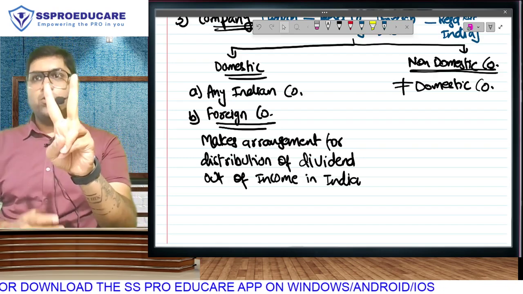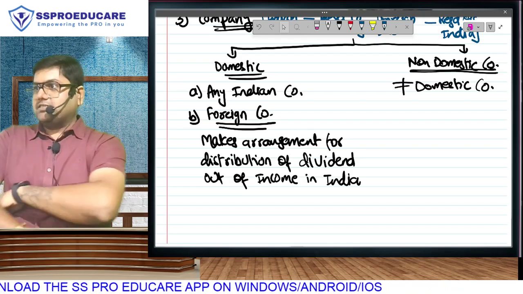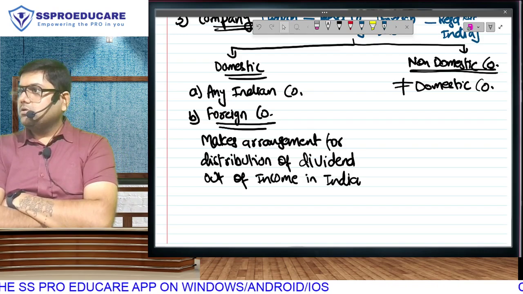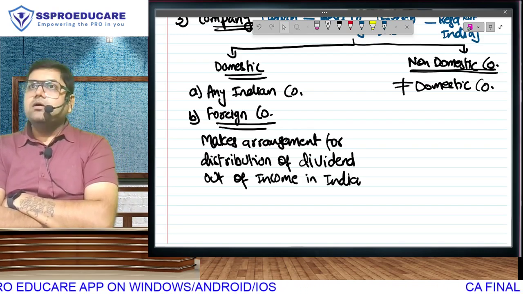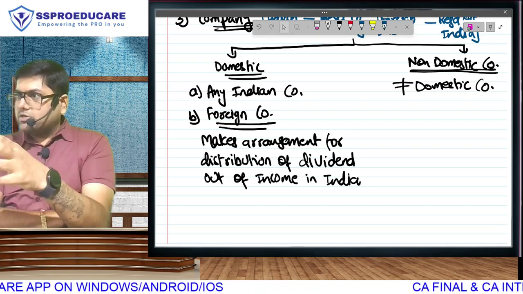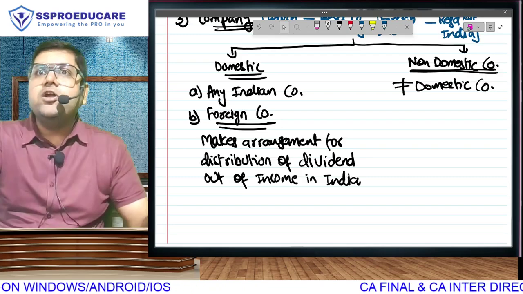Here Apple has got 2 options. Option 1. Apple is asking you, Vansh, which bank you have your account? Axis Bank. Which branch? Malabar Hill. You give me your account details, IFSC, your account number. I will transfer your dividend money in your Indian bank account.